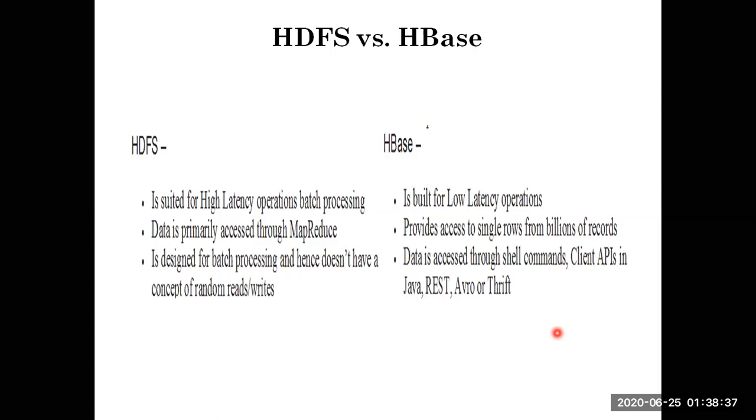But when I talk about HBase, it is built on top of HDFS and is designed to provide access to single rows of data in a large table. So that is the difference between HBase and HDFS. And HDFS is suited for high latency operations, batch processing.